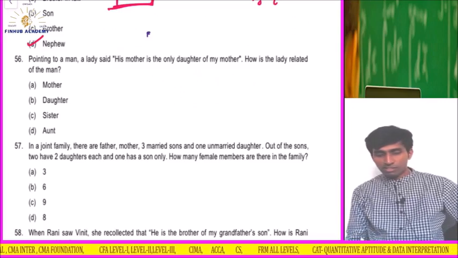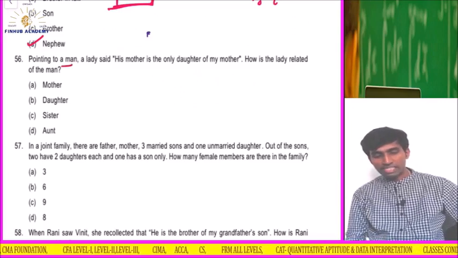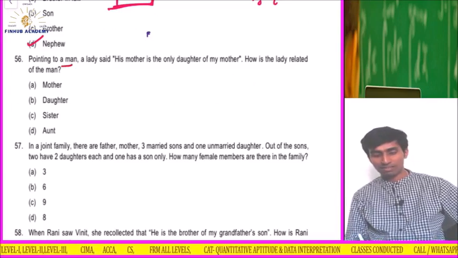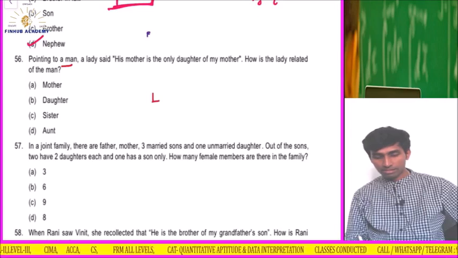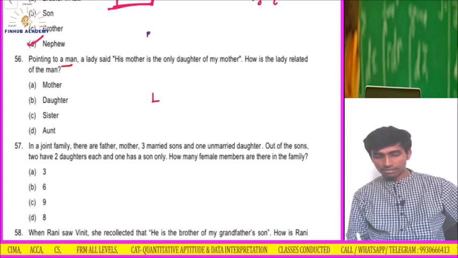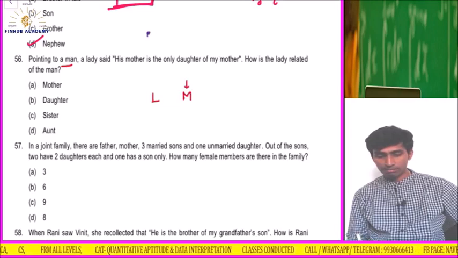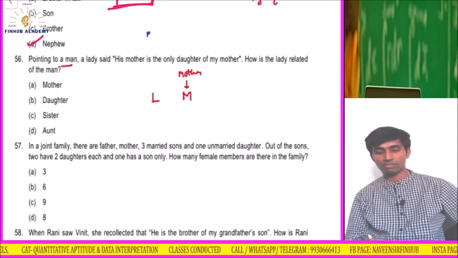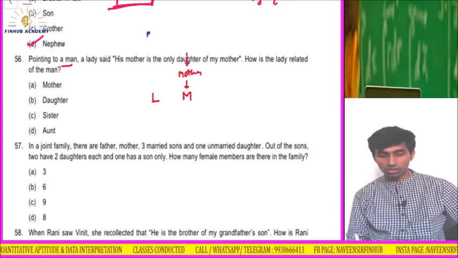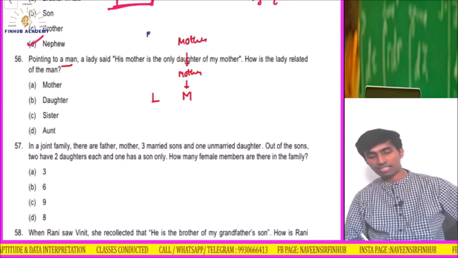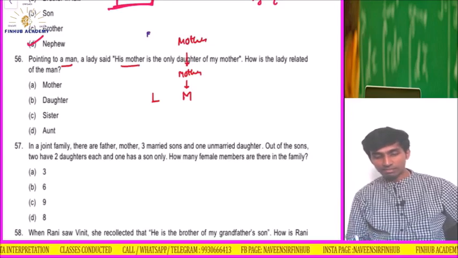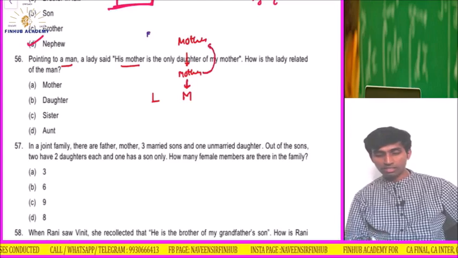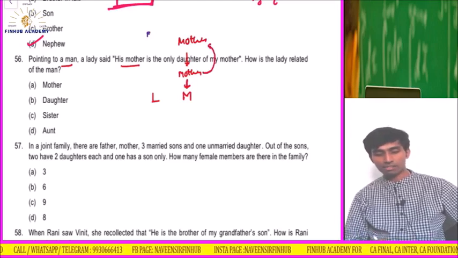Okay, let's start with this question. Pointing to a man, a lady said, a very confusing question: his mother is the only daughter of my mother. His mother means there is a man, man's mother, is the only daughter of my mother. Understand? How is the lady related to the man? So how is she related?